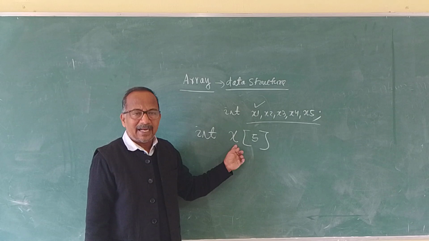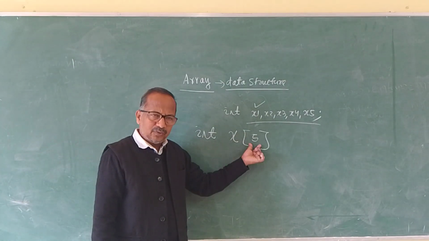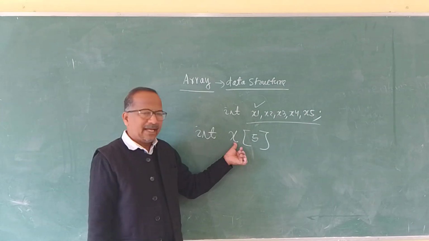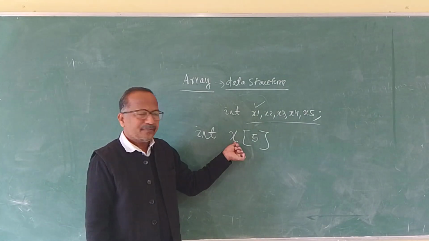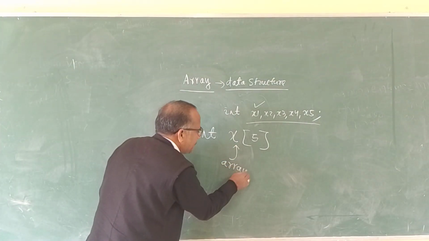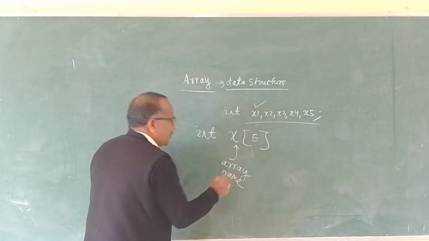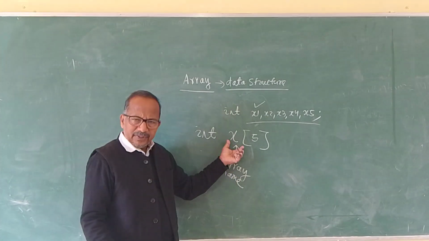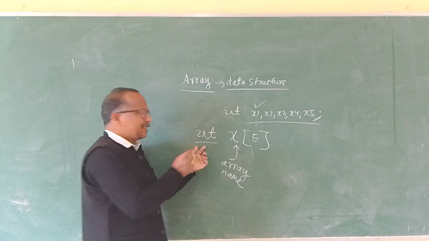Now it is called an array, and it will store 5 values with a single name x. Here the variable x is called the array name, and the type of the array is integer.